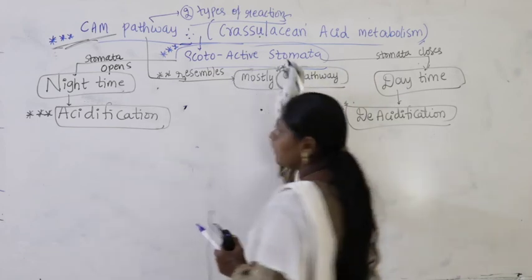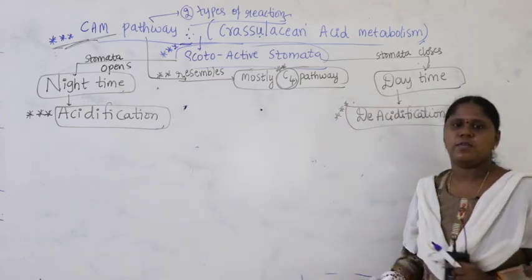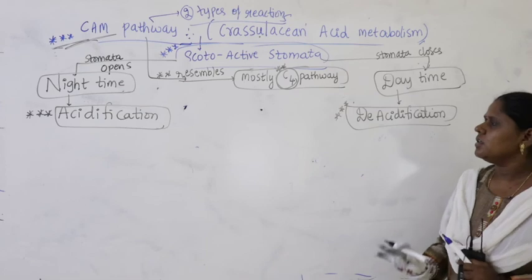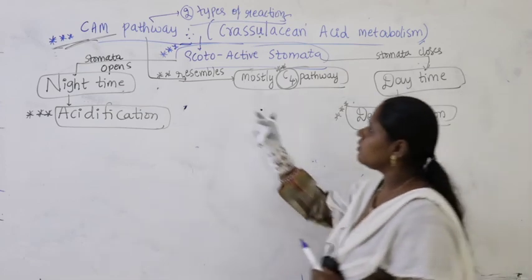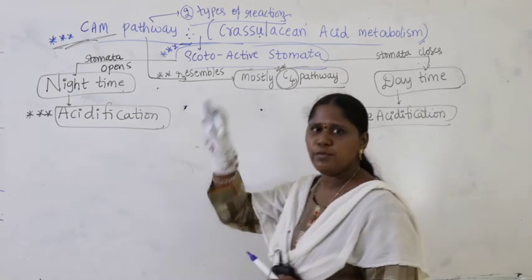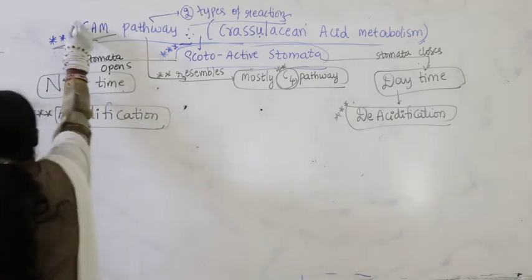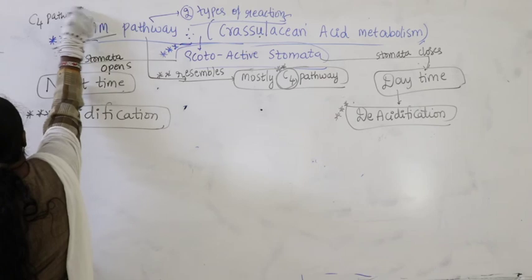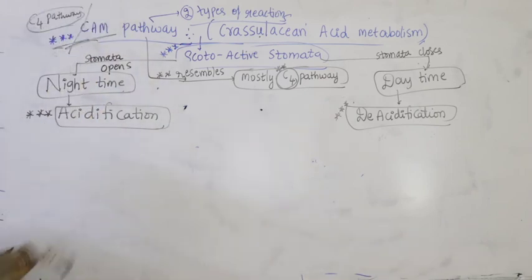So the CAM pathway and C4 pathway closely resemble each other. Let us discuss now how both closely resemble, since the CAM pathway is almost like the C4 pathway.